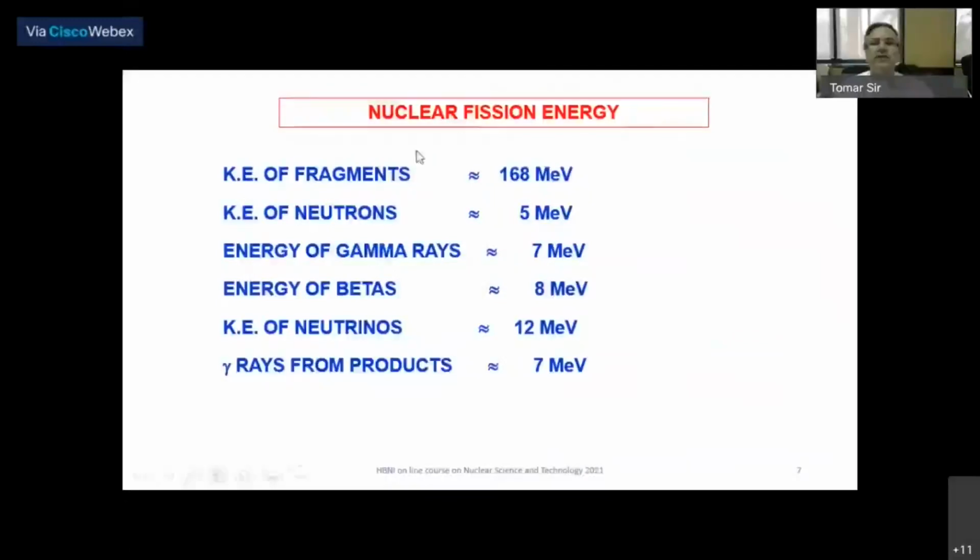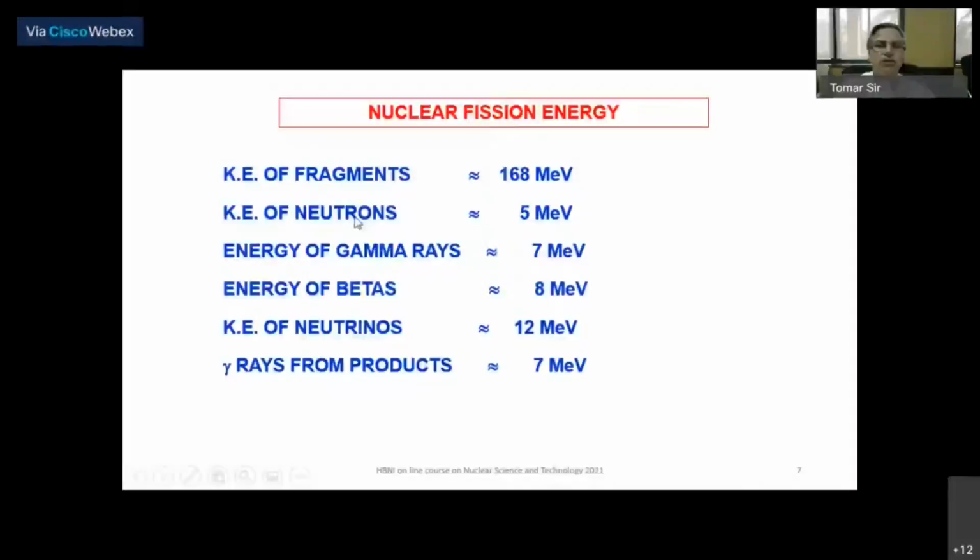So what are the energetics involved in the emission of the different types of products formed in nuclear fission? The fission fragments take away the major part of the reaction energy, about 200 MeV in total, about 168 MeV, or about 85% of the Q value, taken by the fragments in the form of their kinetic energy. Because when the two fragments separate, the Z1 Z2 e squared by R1 plus R2 goes into the kinetic energy of the fragments.